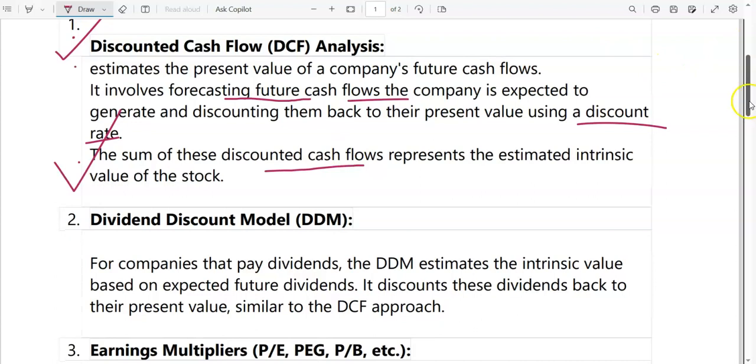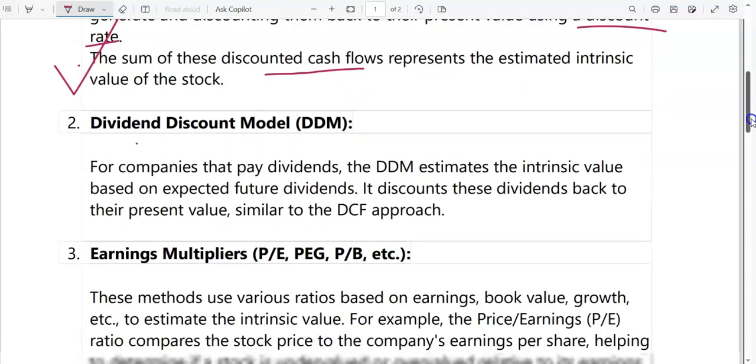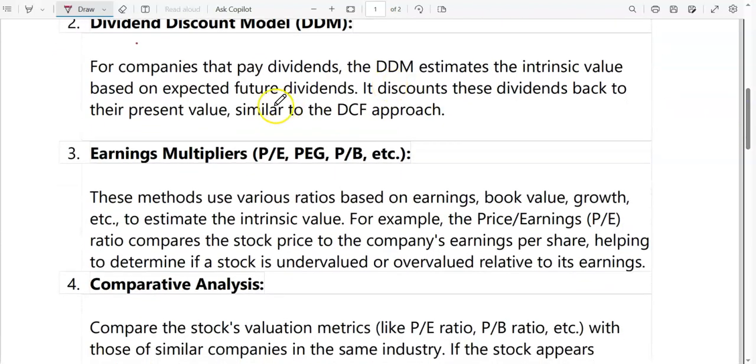Next method is the dividend discount model. Under the dividend discount model, if the company pays dividend, then we will find out the expected future dividend, and on such expected future dividend we will apply the discount factor, which means we will convert such expected future dividend into the present value, similar to our discounted cash flow approach. And on the basis of the present value of such future dividend, you can find out the intrinsic value of the particular asset.